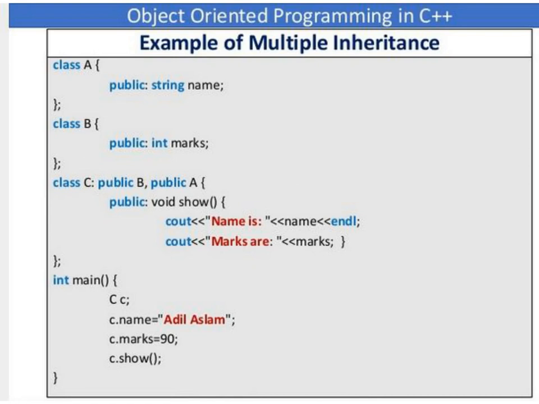So this child class can inherit the properties of class A and class B. It can extract the data members declared in class B and class A. So it will inherit the variable name declared in class A, and the marks variable declared in class B, and it will invoke the void show function. Whatever value has been assigned in the main function will be printed. The name value is printed and the marks value is printed.